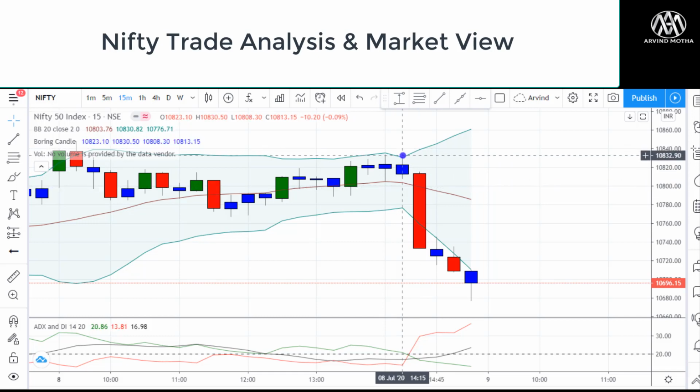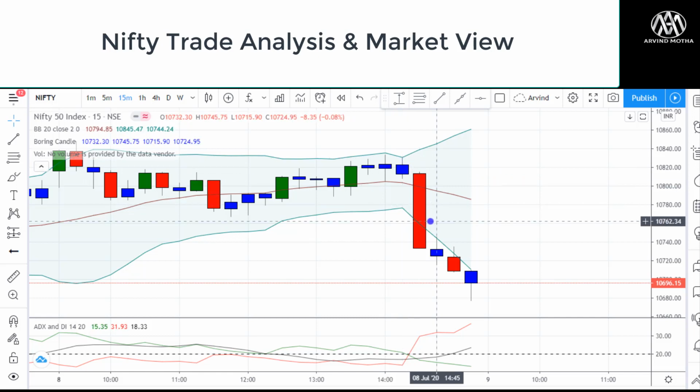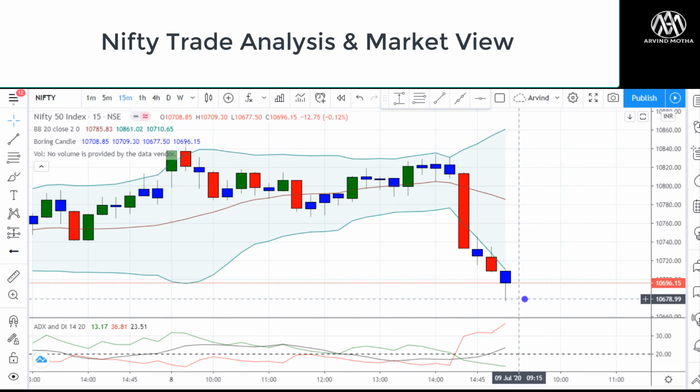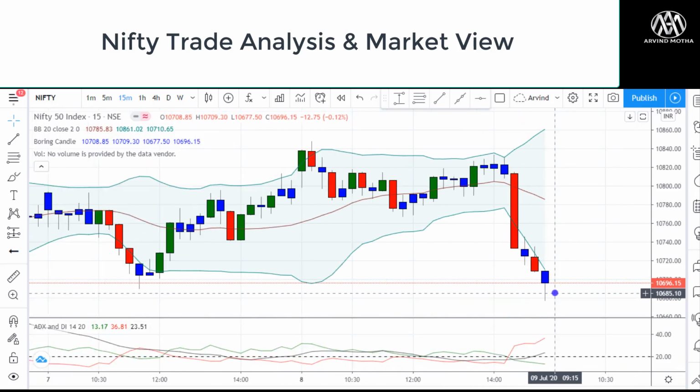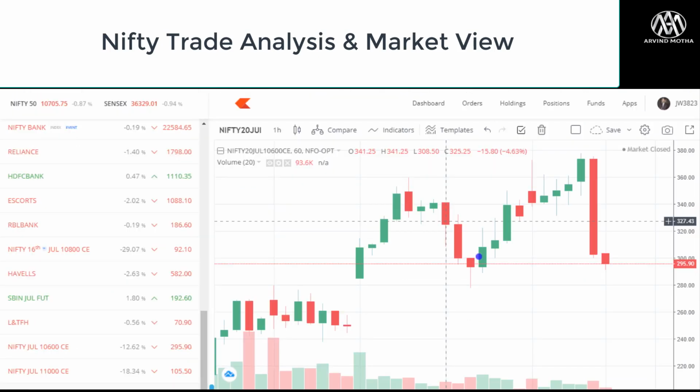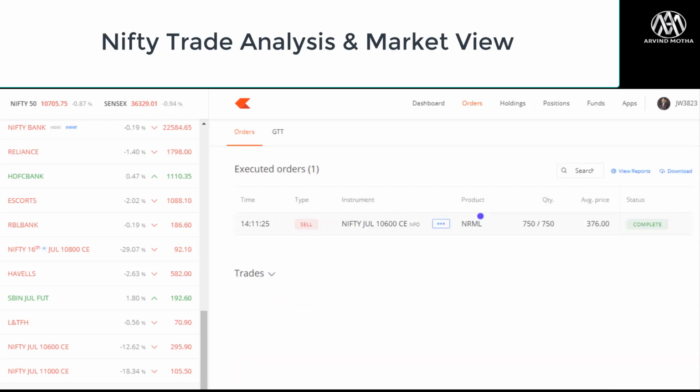This is today, 8th of July, at 2:15 p.m. You can see from here it starts to correct. There's a big fall, and it's coming back to the support zone of 10,680. That is the major support for Nifty, right? So on my trade, I bought it here and I have to sell some here, right? I'll show you my orders which I placed today. I'm exiting at 376, right?